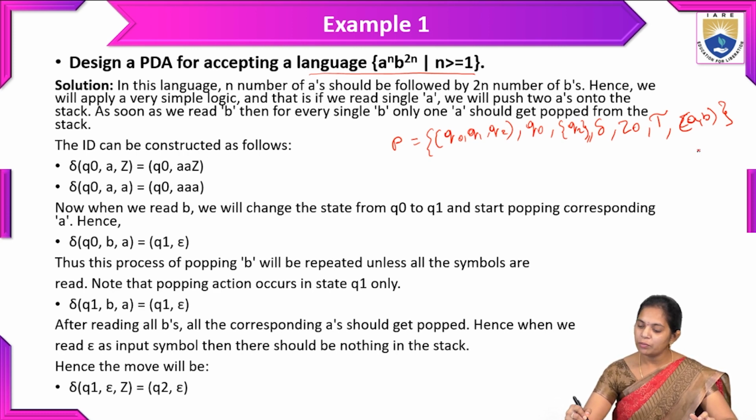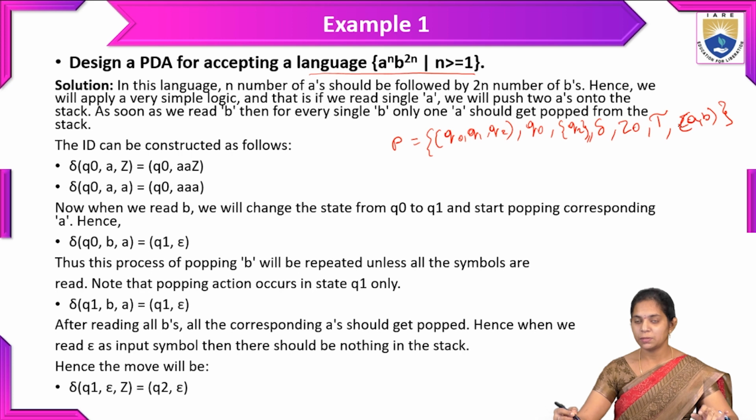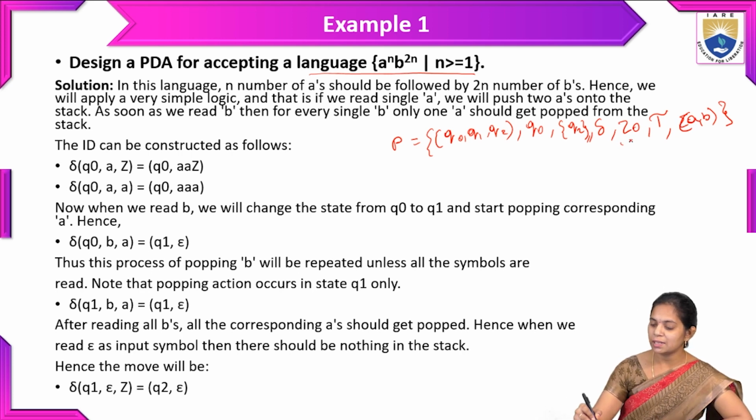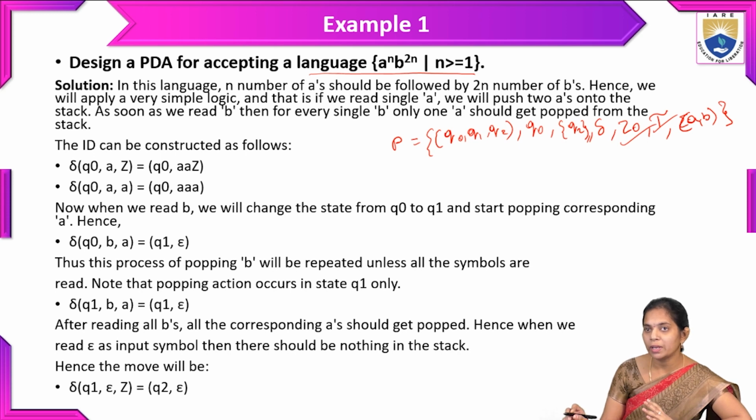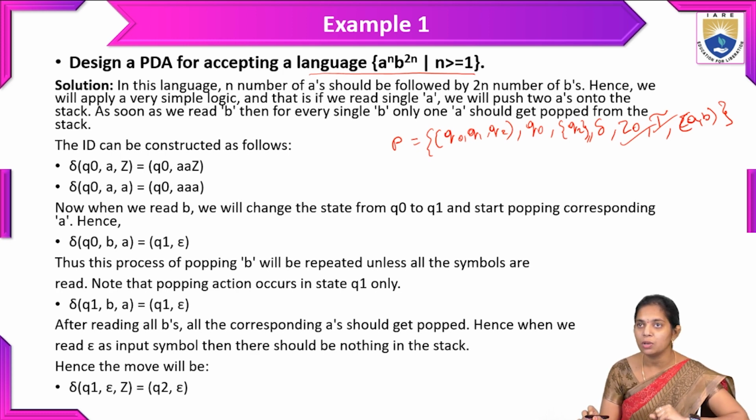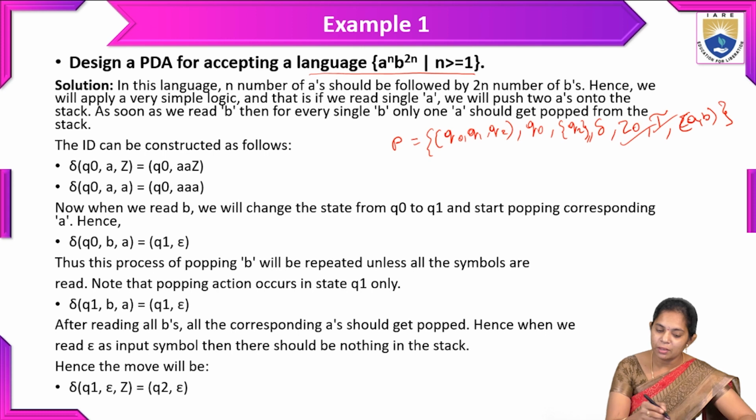In that, we are going to discuss the stack symbols and the initial stack symbol, and how we move, transition function wise, from one instantaneous description to another. We just elaborate this language and write the input string.